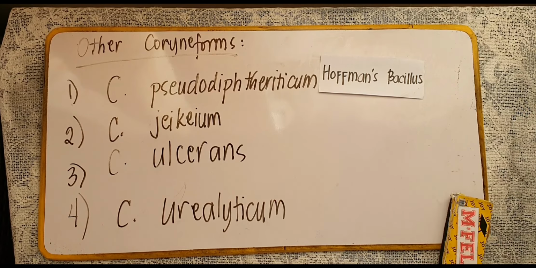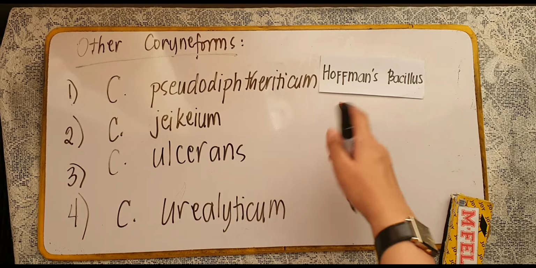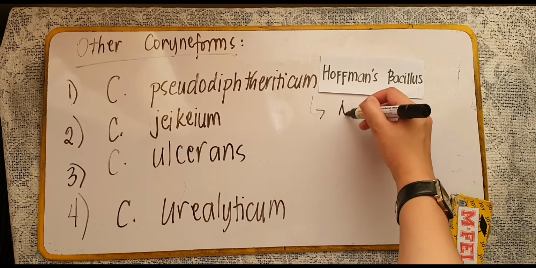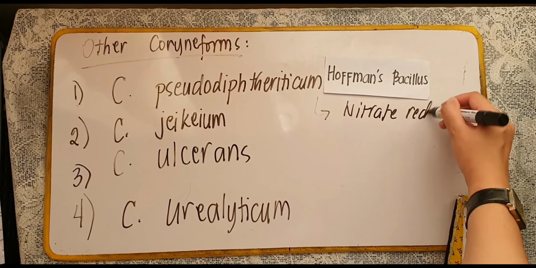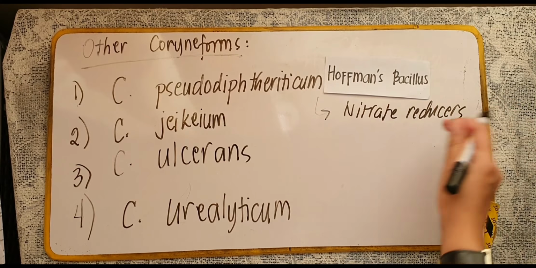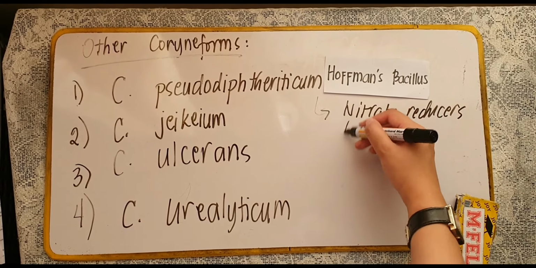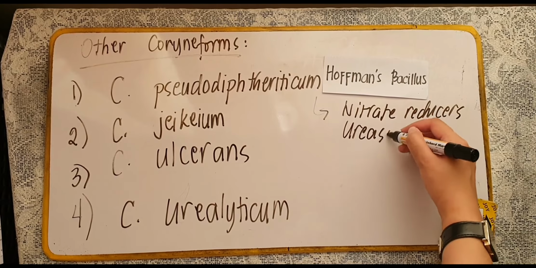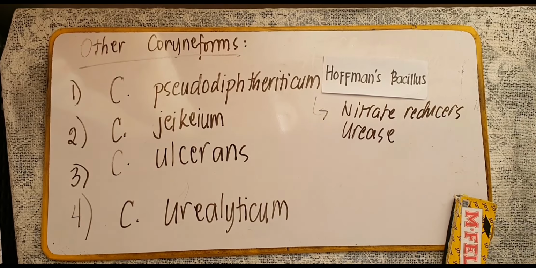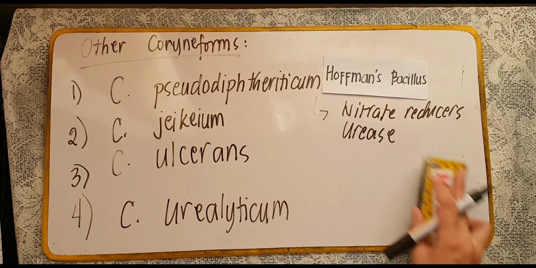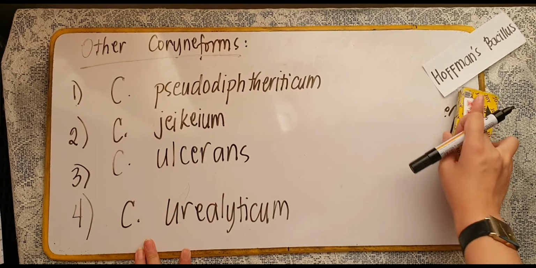Now, biochemically, this bacteria is a nitrate reducer and positive for urease. Again, they are nitrate reducers, as well as positive in urease. And then we have your Corynebacterium jeikeium.